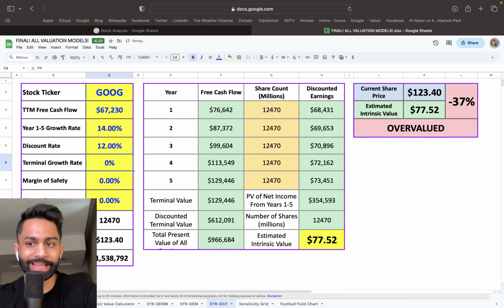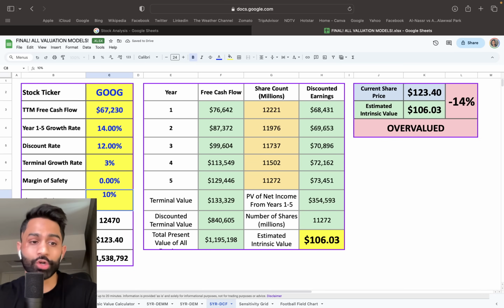We're not putting in any sort of P multiple for this example, but we're simply forecasting the growth in free cash flows from years 1 through 5 and the terminal growth rate, which is going to be year 5 through the life of the business. So for Google, I'm going to go ahead and put down 3% as a reasonable number. Minus 2% is going to be that share dilution, as we've already mentioned before, and about a 10% margin of